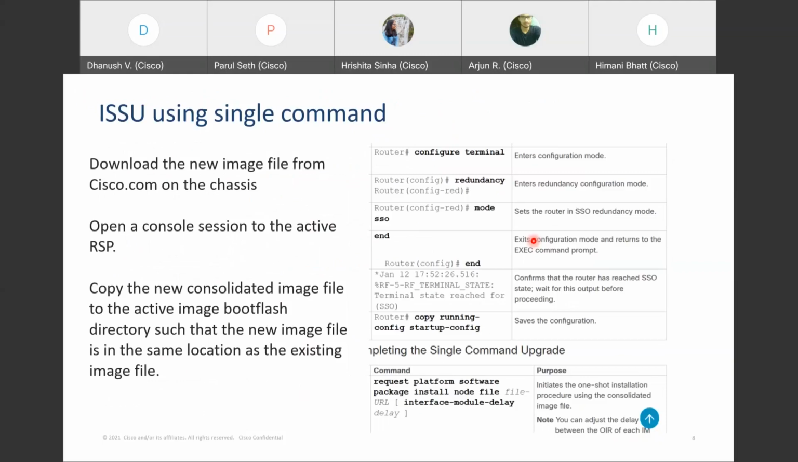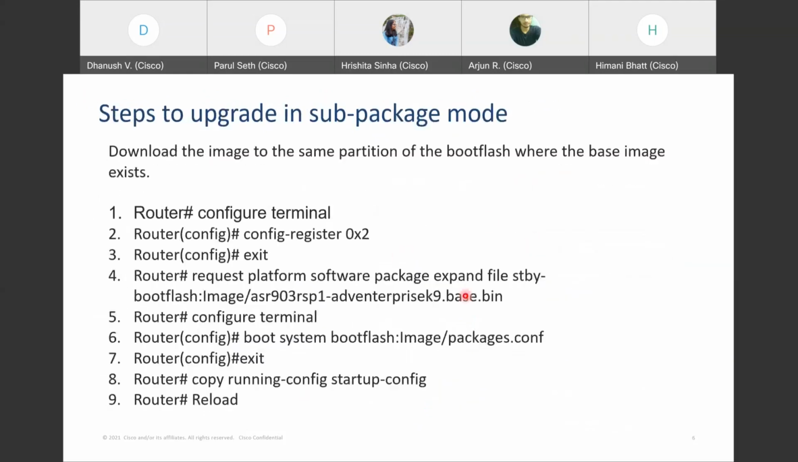These commands bring the router into a sub package mode, boot it from a sub package mode, up to our configuration number 7. This has to be done for ISSU as well. You'll expand the image package that you have into the standby RSP as well, and then you'll configure the boot system with the package.conf file.